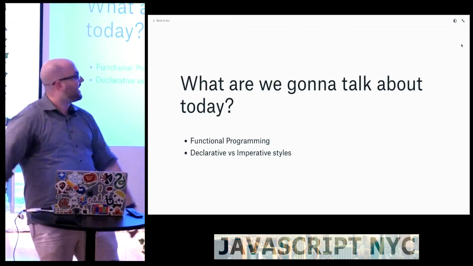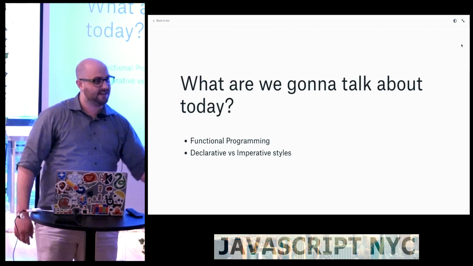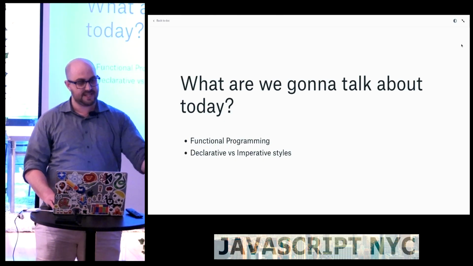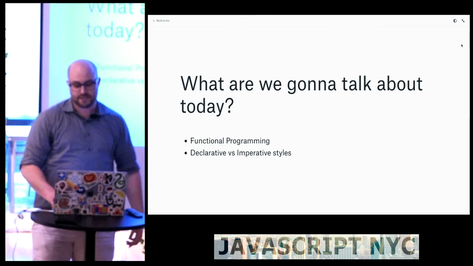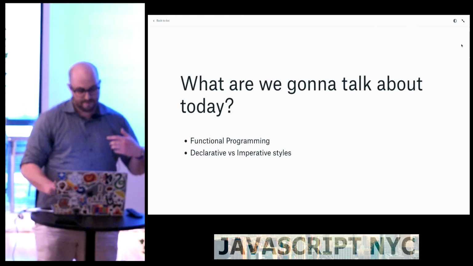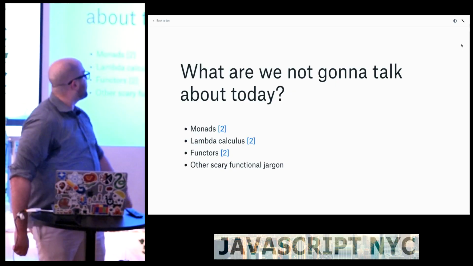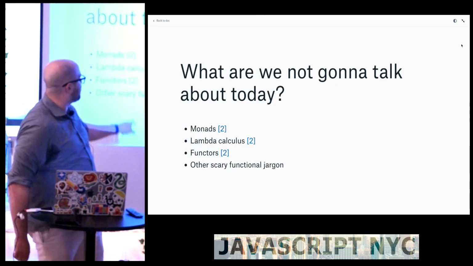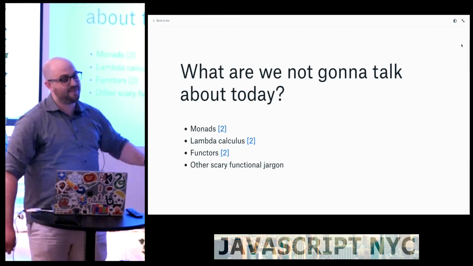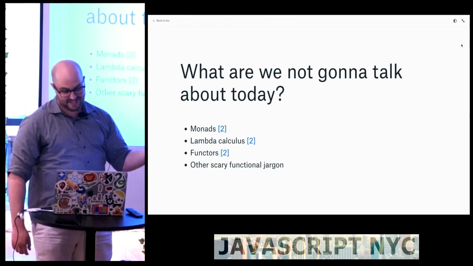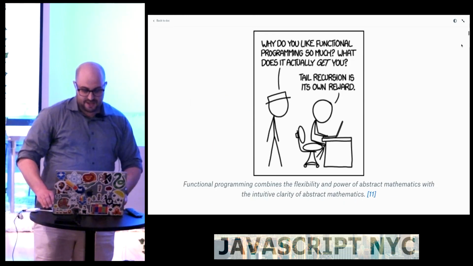So what are we going to talk about today? We're going to talk about functional programming, and we're going to talk about imperative versus declarative styles. You might have heard about these things, especially declarative and imperative, in a buzzwordy sense. Today we're actually going to get into what those things mean. So what are we not going to talk about today? If you've heard of FP before, you might have heard of monads or lambda calculus or functors or other scary functional jargon. If you think those things are important, then this talk is not for you. We're going to avoid all of that because we want to make your code better.